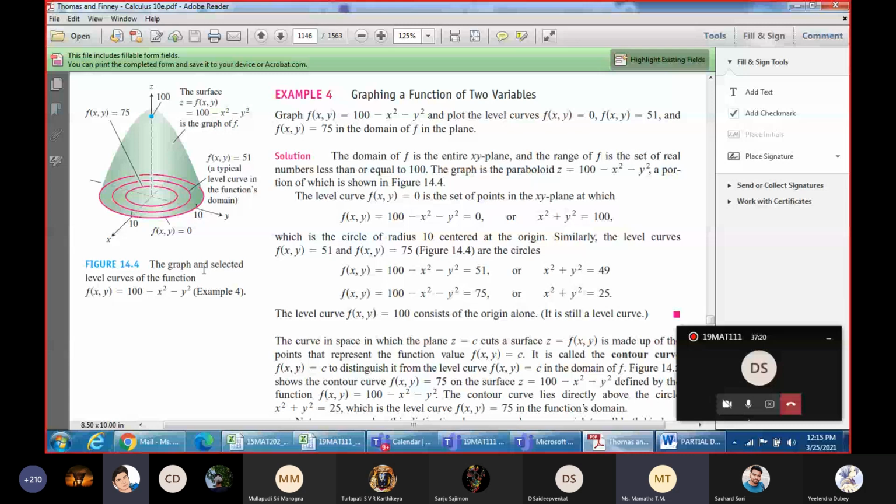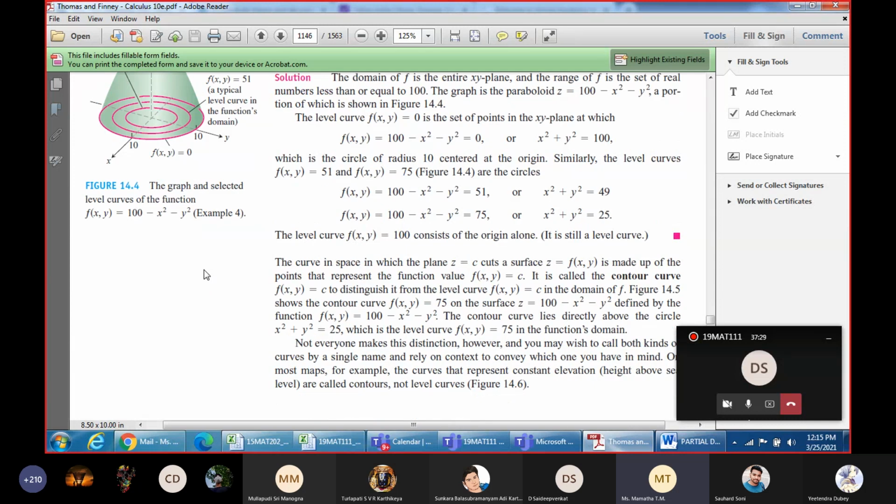Ma'am, if you don't mind, could you please dictate the definition once so that we can note it down? You can note down the definition. Level curve. Are you noting it down?